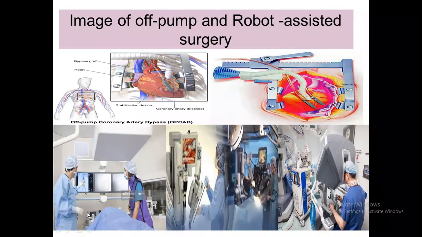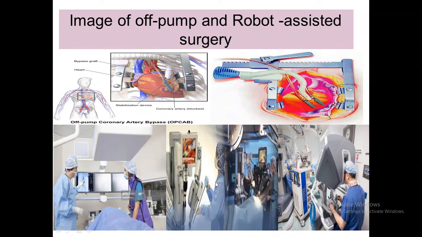Before the operation, the surgeon will see the monitor, and then he operates. Here the surgeon sees a three-dimensional view of the operation, so they can easily operate.